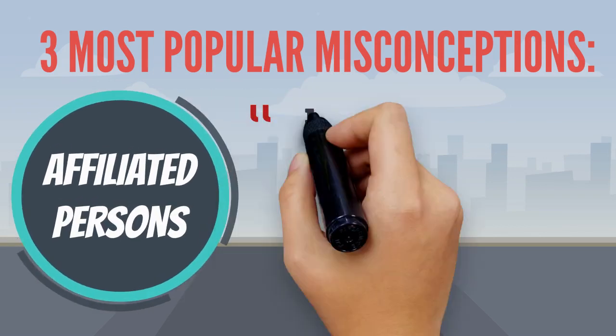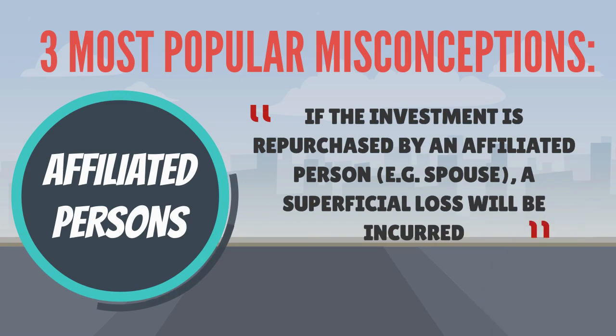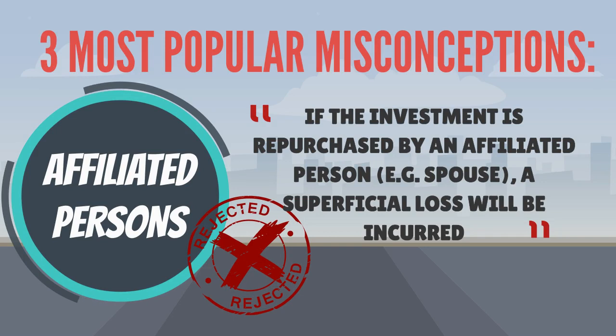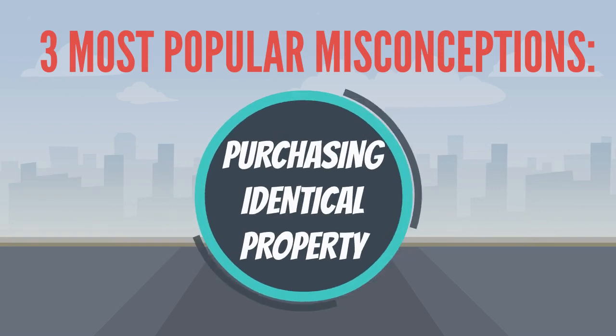If an investment is sold by one individual and then repurchased by an affiliated person, like your spouse, a corporation controlled by you or an affiliated person, or a trust where you or an affiliated person is a majority beneficiary, the capital loss will be denied and a superficial loss adjustment will be applied. And finally, purchasing identical property.